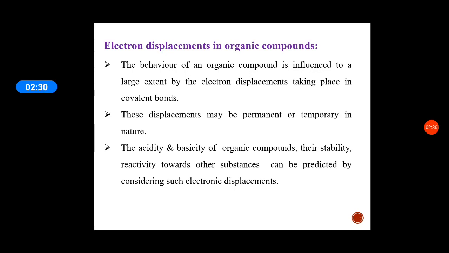Depending upon the covalent bond, if the displacement exists there permanently, it is called permanent. If electron displacement is seen in the bond only in the presence of an attacking reagent, then it is called temporary.